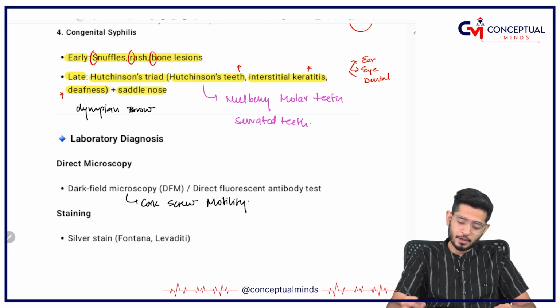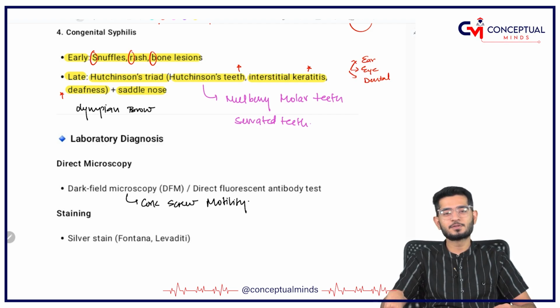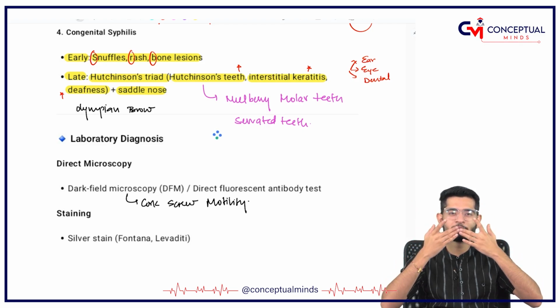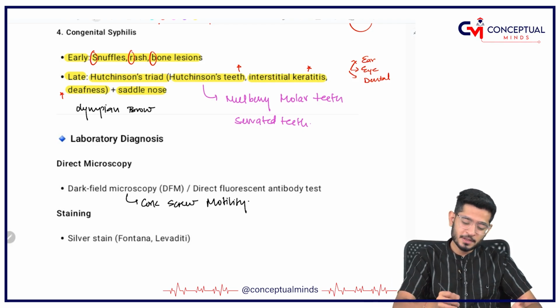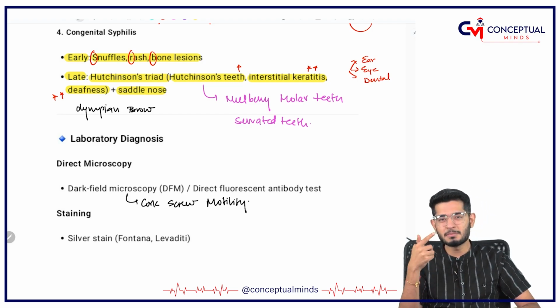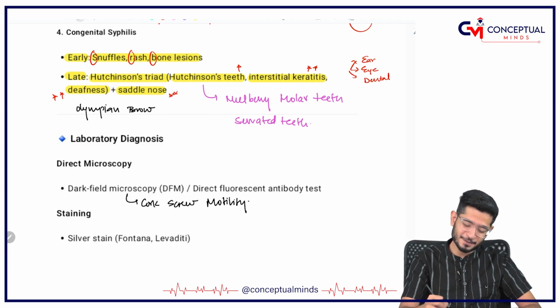I do not know if you have heard this story or not, but we always used to say that Gandhiji had three monkeys. One used to say, don't hear bad words, don't look at bad things and don't speak bad words. So, those three are the ones you have to remember for syphilis. Hutchinson's teeth: don't speak bad words. Interstitial keratitis: don't see bad things. Deafness: don't hear bad words, and of course nowadays, don't smell bad things also. Saddle nose is also going to be there, and yes, the eyebrow is just like an Olympian brow. These are some important things.